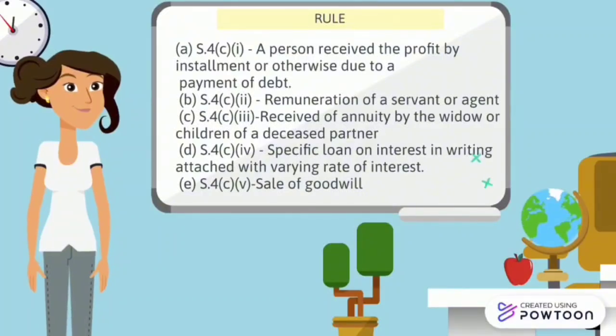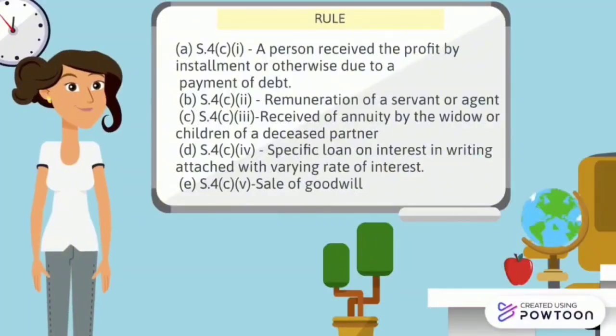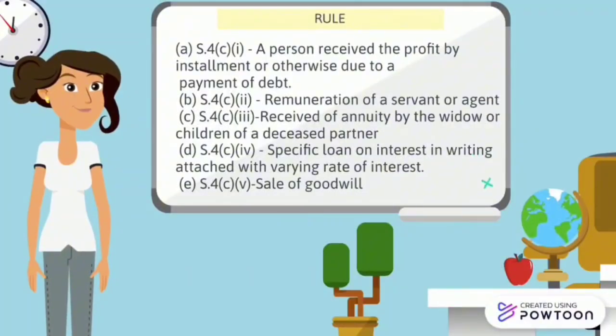A. Section 4, Subsection C, Subsection 1: a person receives the profit by installment or otherwise due to payment of debt. B. Section 4, Subsection C, Subsection 2: remuneration of a servant or agent. C. Section 4, Subsection C, Subsection 3: receipt of annuity by the widow or children of a deceased partner. D. Section 4, Subsection C, Subsection 4: specific loan on interest in writing attached with varying rate of interest. Last, E. Section 4, Subsection C, Subsection 5: sale of goodwill.